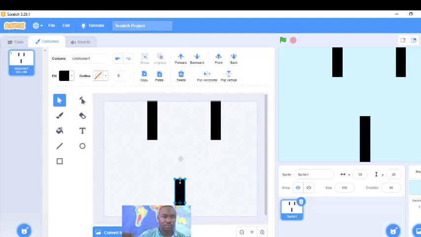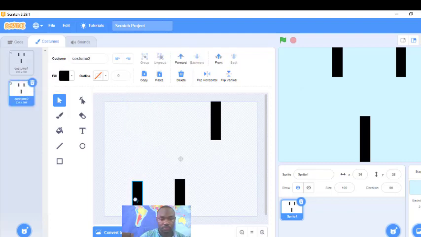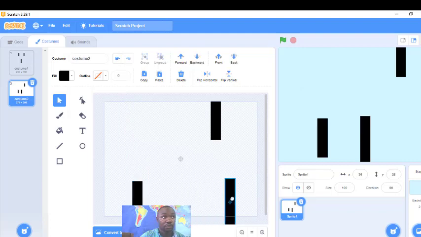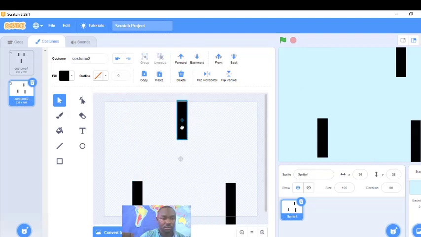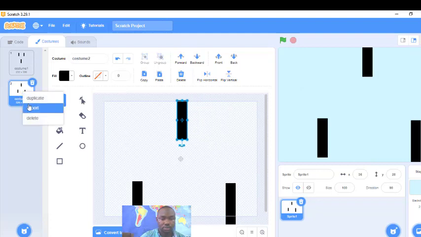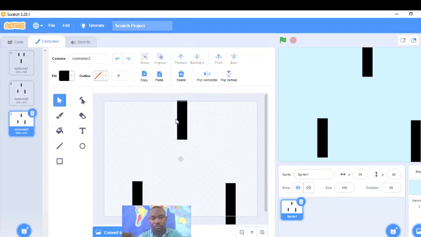So the next thing I'll do is come to this place, duplicate this. I can change this to this. Change this to this. Then I can duplicate this. Then I can change this one. Remove this. Have only these two.